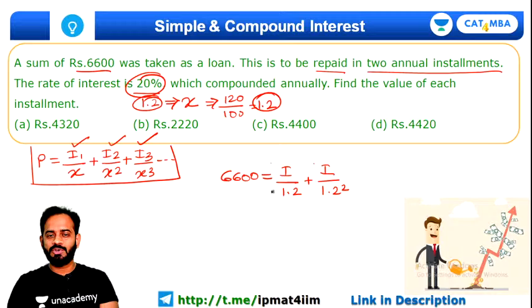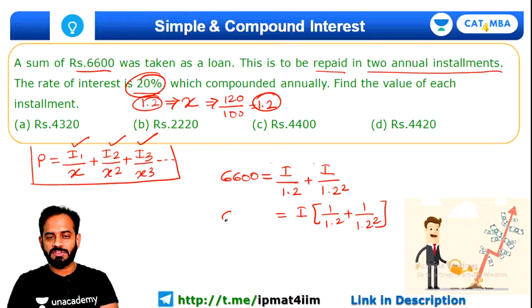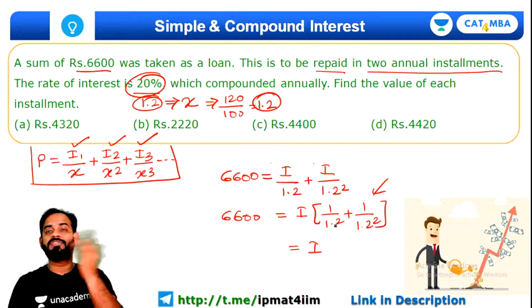All right. So now if you take I common, you will get 1 upon 1.2 plus 1 upon 1.2 whole square is equal to 6600. Okay, from here you can directly get the value of installment. That is, you just have to shift this entire portion to the left hand side.